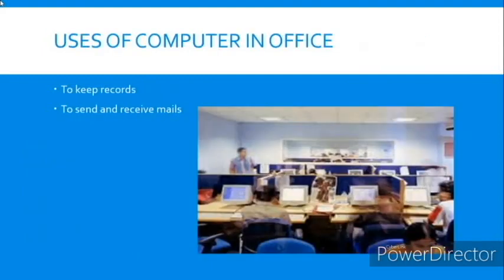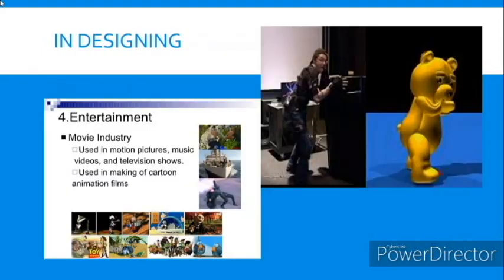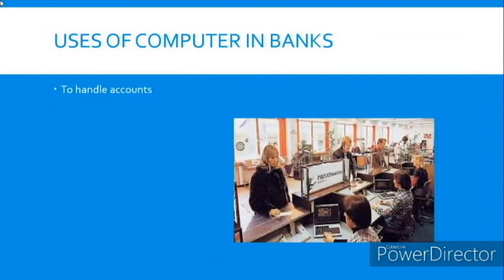Next, in offices, we use computers to keep records and also to send and receive mails. Third, in the film industry and designing, we use computers for giving special effects. And next is uses of computers in banks.